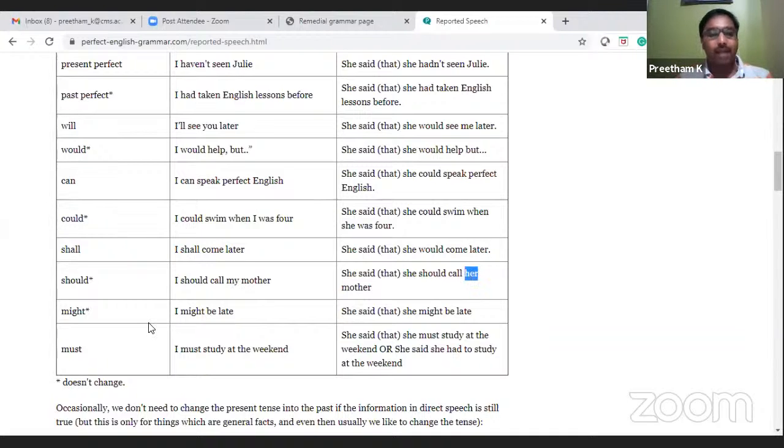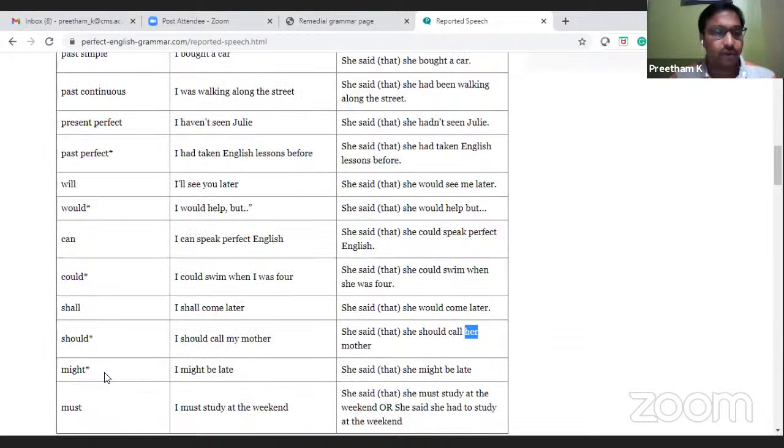Might, I might be late. She said that she might be late. What is the difference between may and might? May means 50-50 chances. Might means less than 50%. Must, I must study at the weekend. She said that she must study at the weekend, or she said she had to study at the weekend. So in most cases, wherever it is star marked, the direct speech and the indirect speech denotes that it doesn't change itself.